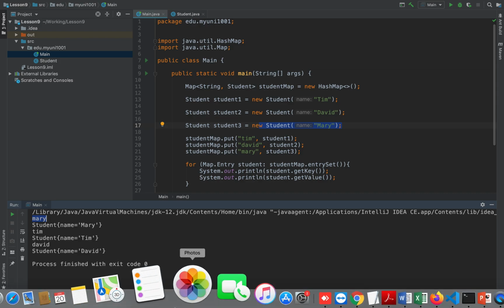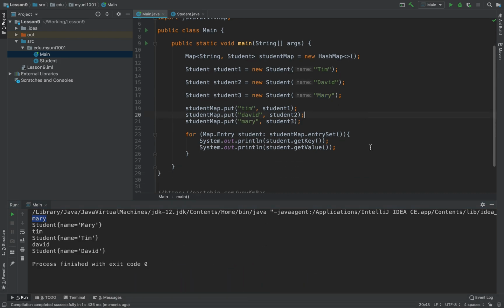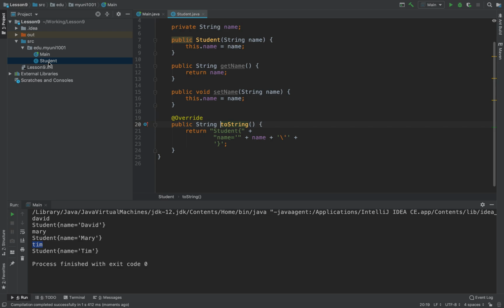So what does it mean? It means that in a HashMap implementation, there's no order of insertion, so there's no way to preserve the order in the map. In order to have the order, we have to change it into a new implementation called TreeMap. Okay, and then let's hit the run button. In the TreeMap, you can see that we have David, we have Mary, and then we have Tim. So everyone is just in alphabetical order.